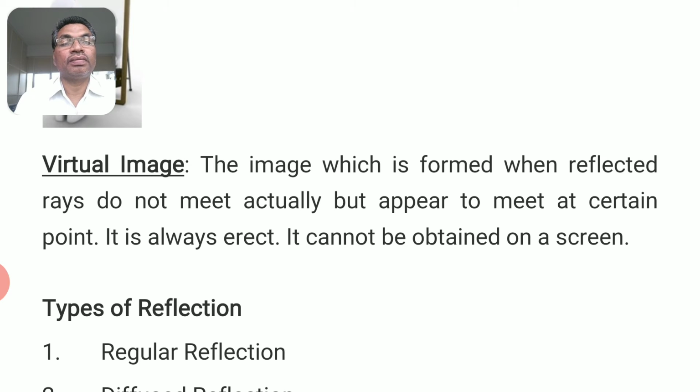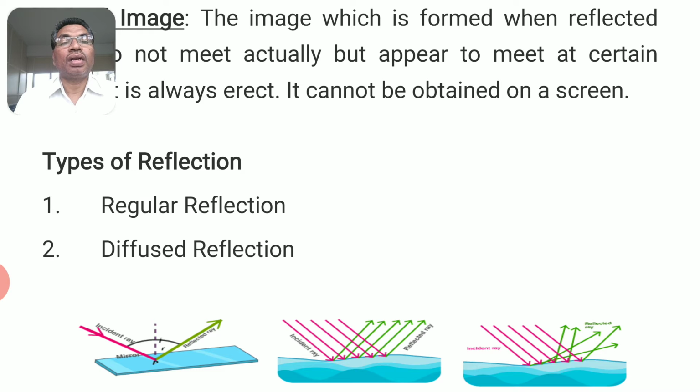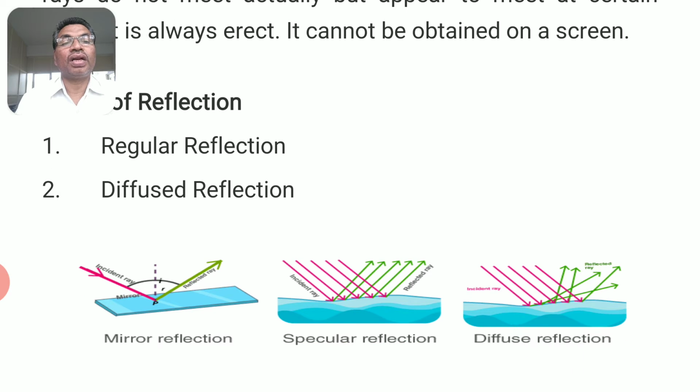Types of reflection. There are two types of reflections, that is regular reflections and diffused reflections. Regular reflection, meaning you can see a mirror, incident light ray is sent back into the same medium. The pink one is the incident ray and the green one is the reflected light ray. When the surface is completely even, if the light rays have an angle of incidence equal to the angle of reflection, then you get regular reflection. Now when the surface is irregular, you will get diffused reflection.